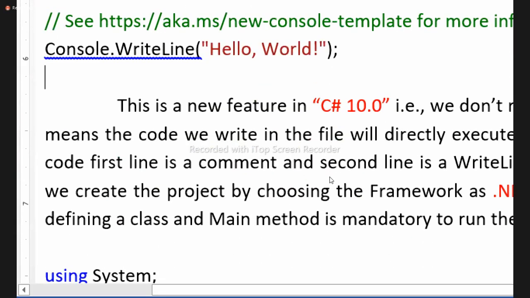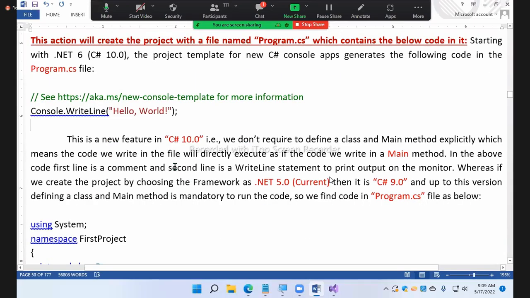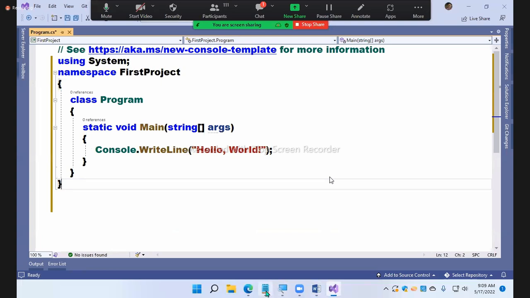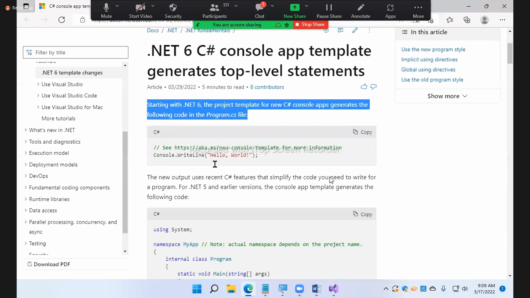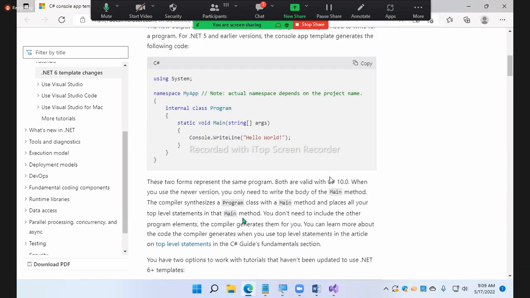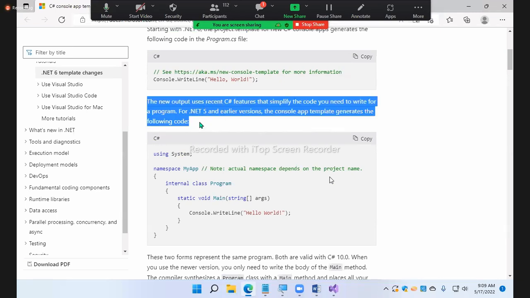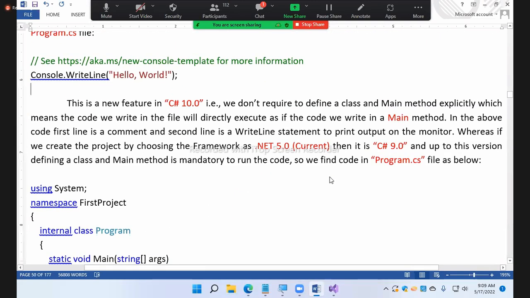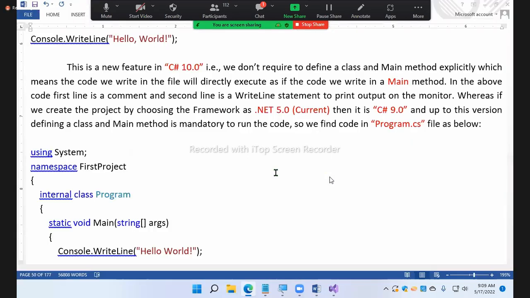Are you clear? And here it is mentioned, there is a new feature in the C# 10 version. Okay? And one more, this paragraph I also want to add in the notes. If I make modifications, I will update that over there, don't worry.